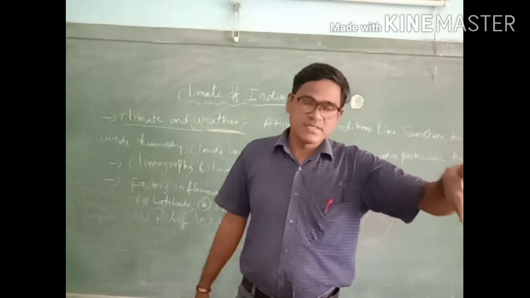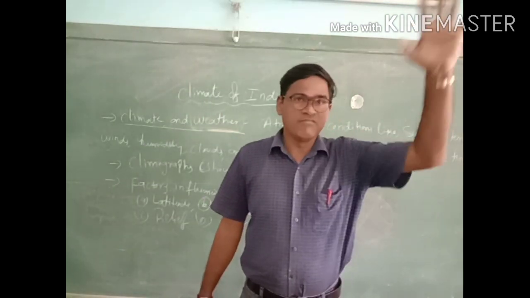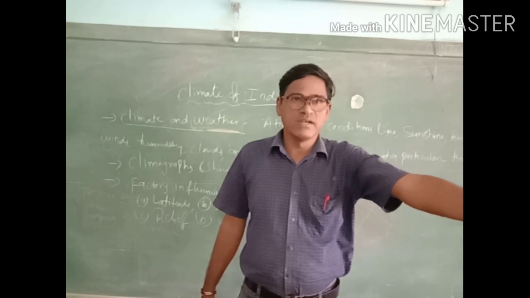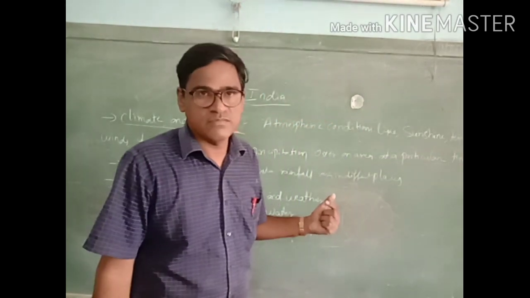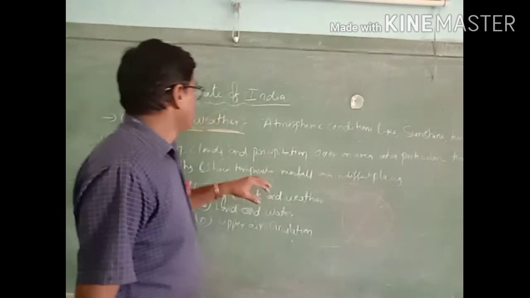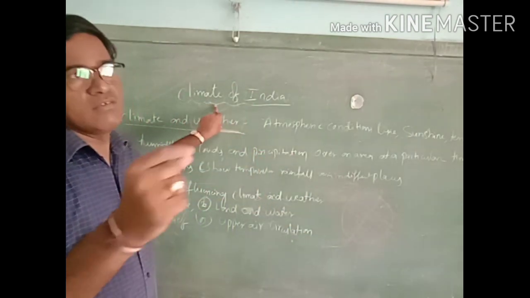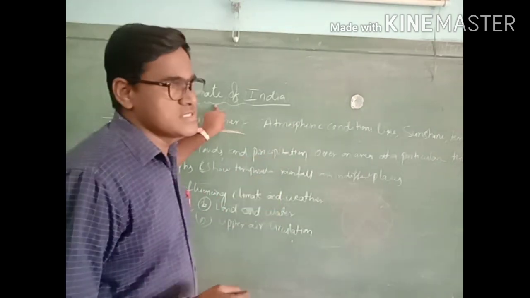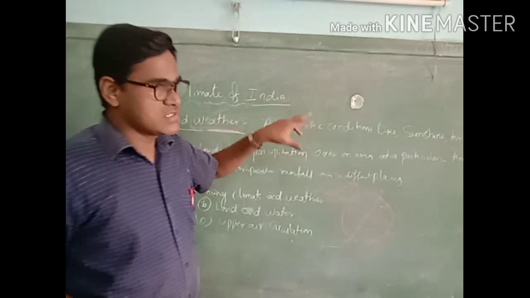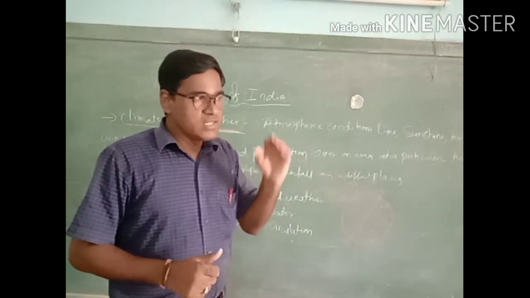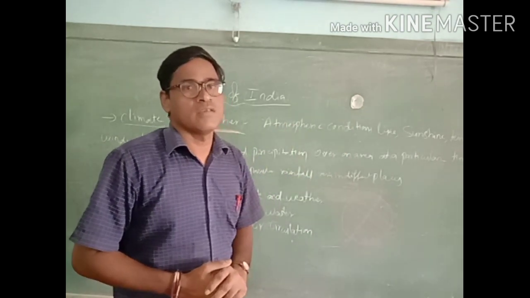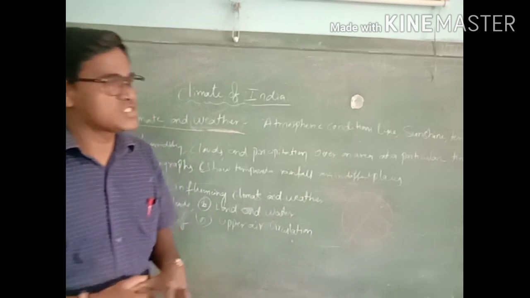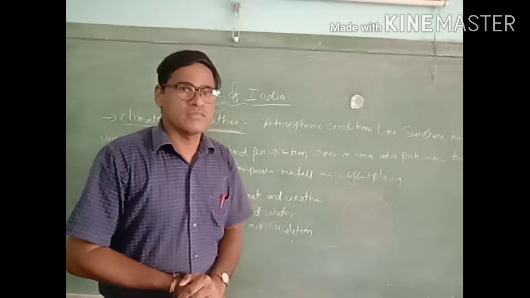Morning time sunlight will be less, afternoon more sunlight, and so automatically all these conditions will change. So the weather conditions which are there on the surface of any particular area will decide that place's weather. These atmospheric conditions all we can call as weather.